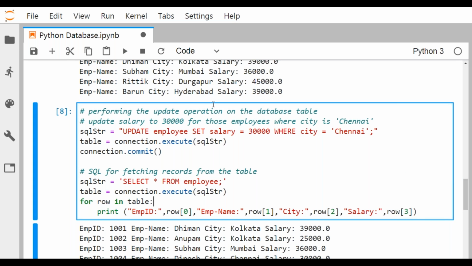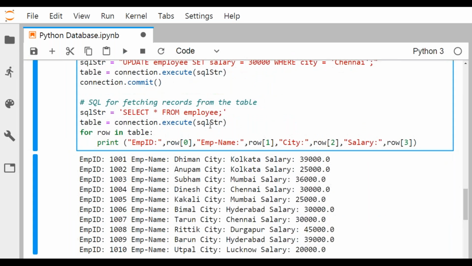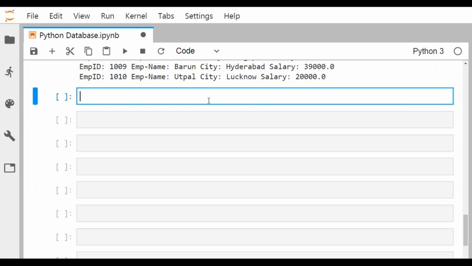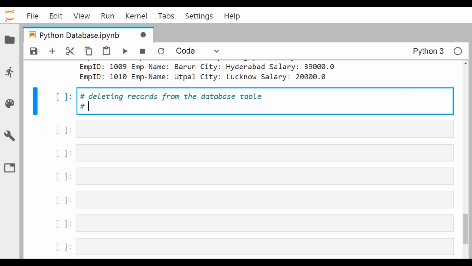So I have shown you how to do the update from Python. Next I want to show deleting records from the database table. What is the query? Delete those records from the employee table where city is equal to Kolkata.